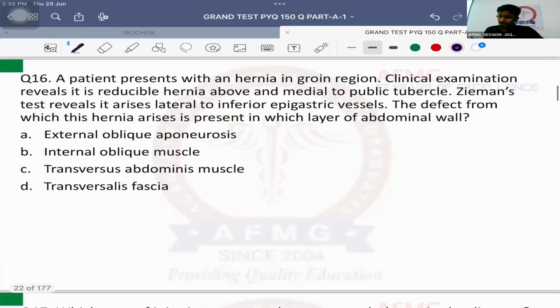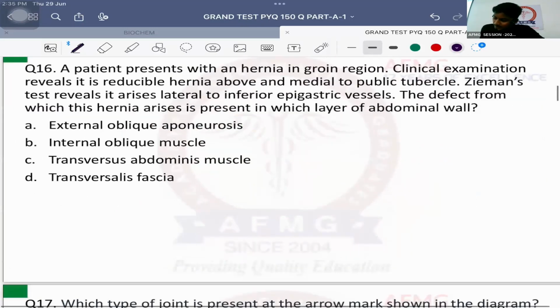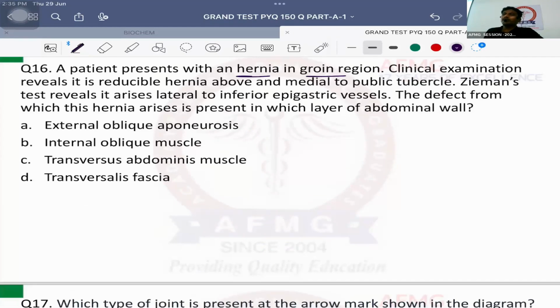Question number 16. A patient presents with a hernia in the groin region. Usually in the groin region, if they are talking about hernia, either it can be an inguinal hernia or it can be a femoral hernia. Clinical examination reveals it is a reducible hernia, so it is not an emergency, which is above and medial to the pubic tubercle. Siemens test, also known as the three-finger test, reveals it arises lateral to the inferior epigastric vessel. The defect from which this hernia arises is present in which layer of the abdominal wall? Provisional diagnosis. Which hernia is this?